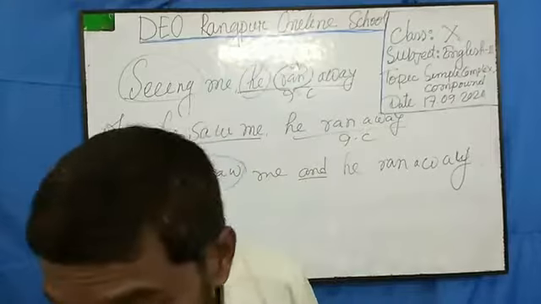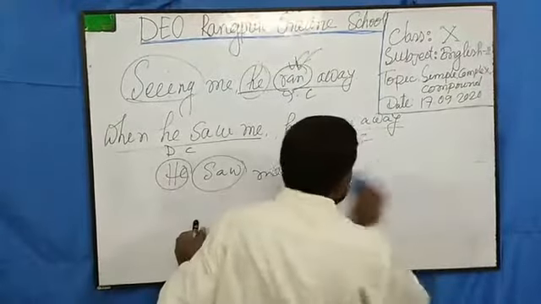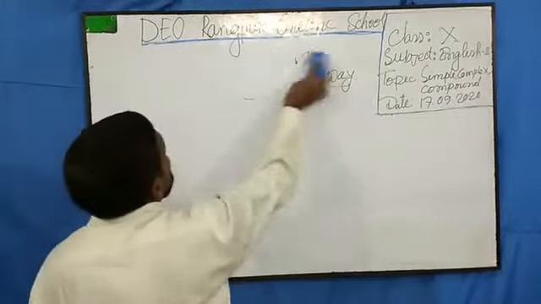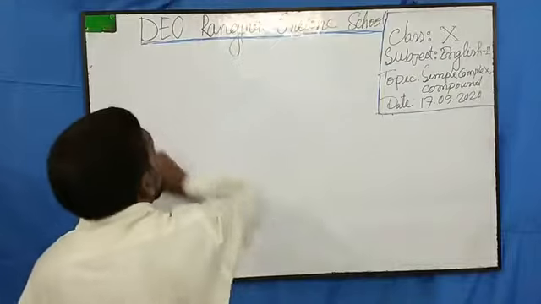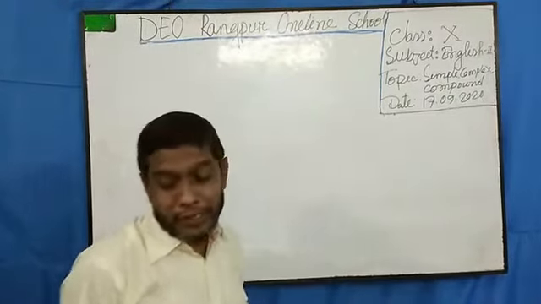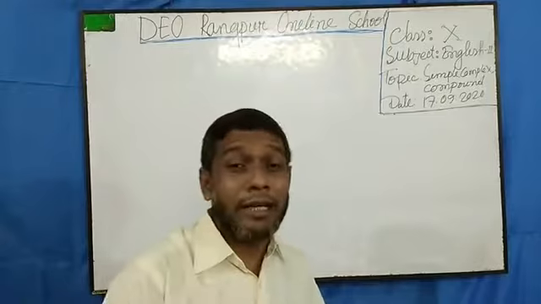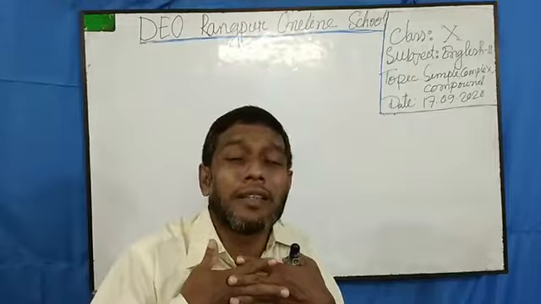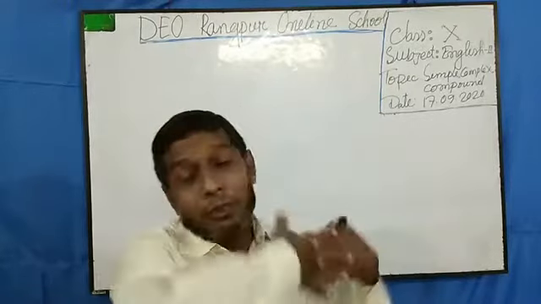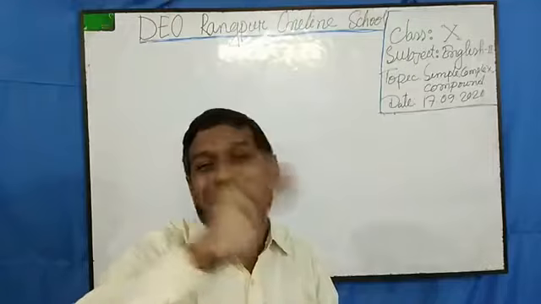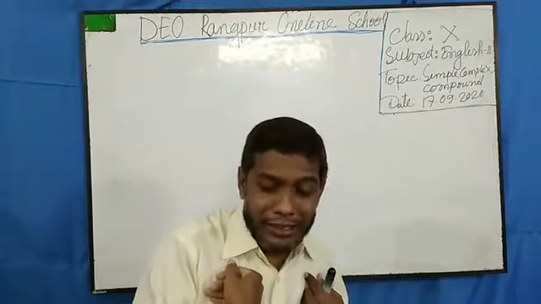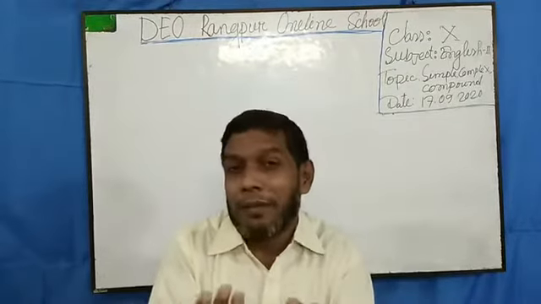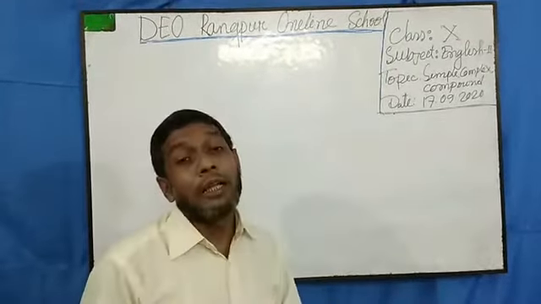So dear students, now I am going to tell you how I will change a complex and a compound sentence into simple. Because in complex and compound sentences we have two clauses, but in a simple sentence we have only one clause. I told you in my first technique that if I would like to change a complex or compound sentence into a simple sentence, we must minimize a clause. Now as a student you may ask me, sir, how will I minimize a clause from complex and compound sentences?